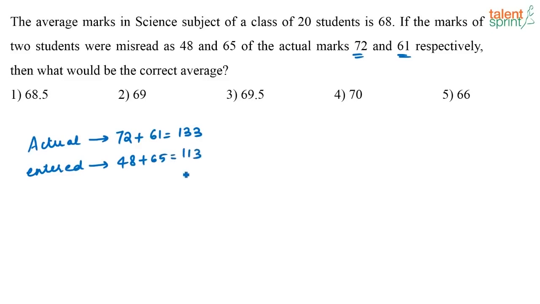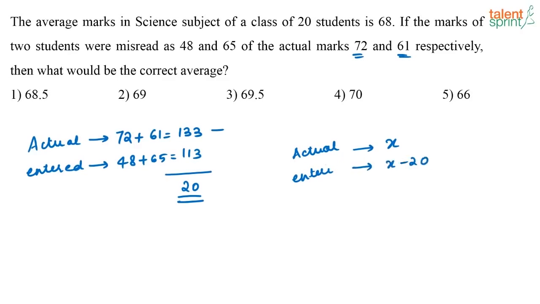So, basically what has happened? What is the difference between these two? It is nothing but 20, right? So, when you enter the actual marks, the total marks had to be X. Let us take X, right? Now, if I had given the actual marks for these 2 students, the sum of the marks of all the students has to be X. Now, because I made a mistake while entering the marks, the sum has become X minus 20.